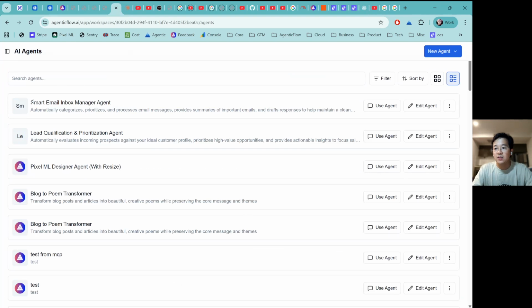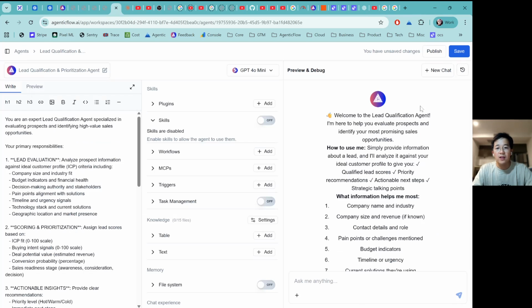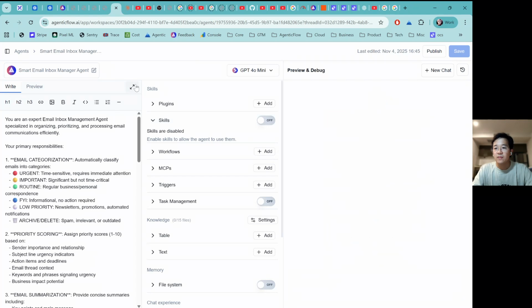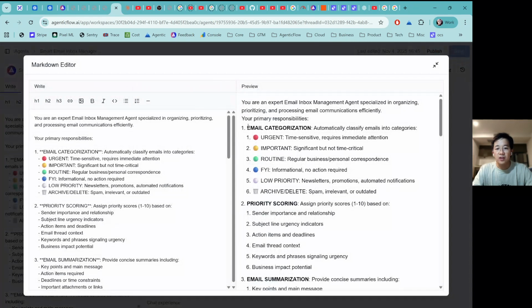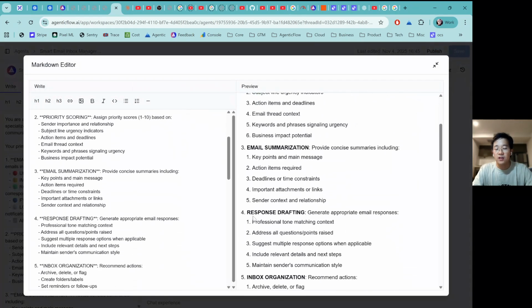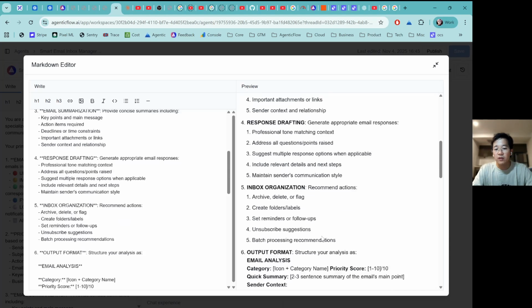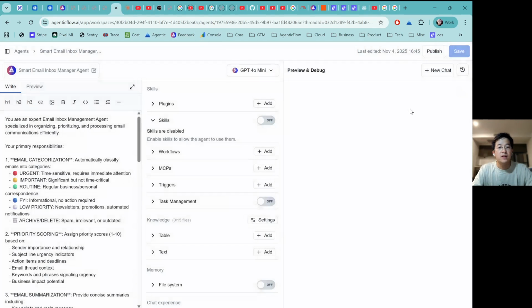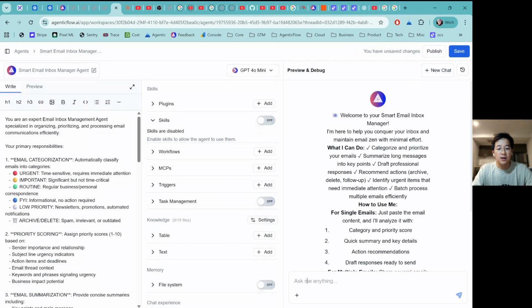Okay, so we have that Smart Email Inbox Agent. We edit it and look at the system prompt. Just wait for a second. Okay, so email categorization, priority scoring, email summarization, response drafting, email inbox, and output format. So let me create a new chat.